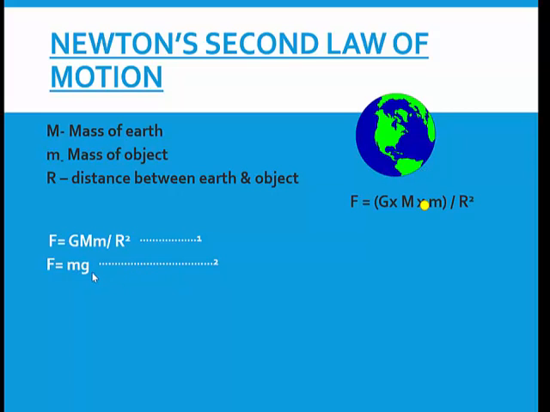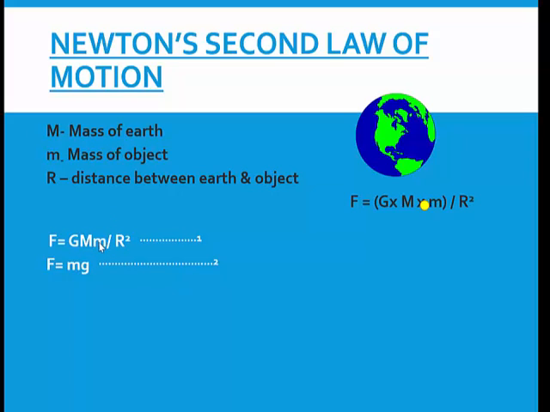So this g is acceleration due to gravity of earth. Suppose the object is falling down, like this, but with what acceleration? Acceleration of earth. Is that clear to all of you? Yes, ma'am. Okay, so see, this F is equal to m into g, and F is equal to G capital M upon